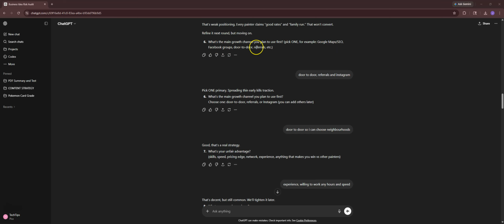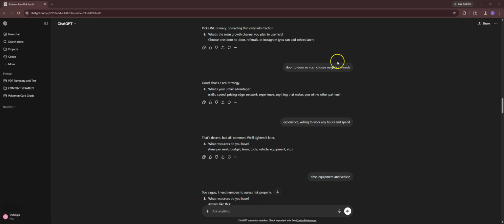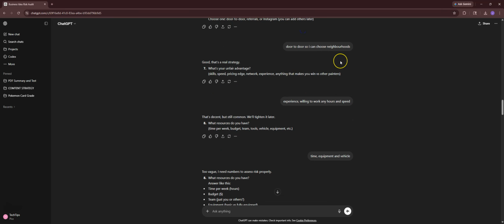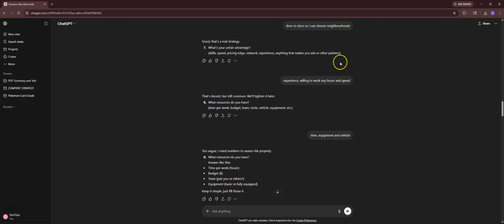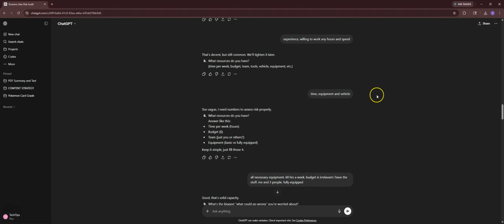Essentially, it says, what's the main growth channel you plan to use first? I said door-to-door, referrals, Instagram. It pushes back again and says, pick one. It wants us to not spread thin, which is pretty good. So I said door-to-door so I can choose the neighborhoods I'd be working in. Then it says, good, that's a real strategy. What's your unfair advantage? I said experience, willing to work any hours, and speed. That's decent, but still common. We'll tighten it later. So it's looking at all of the things I'm presenting and basically criticizing it before the intake questions are even done.